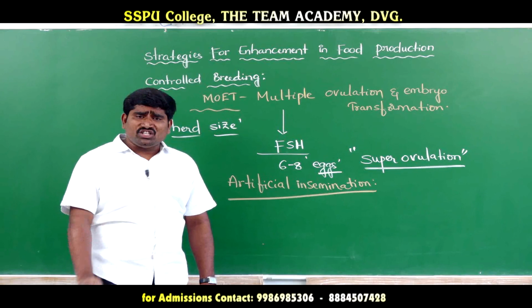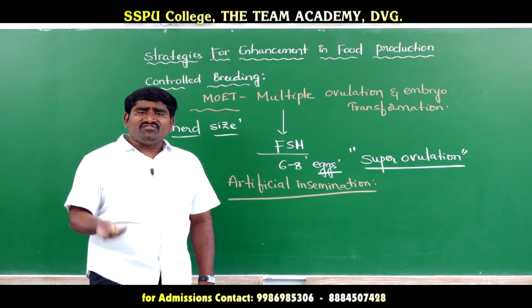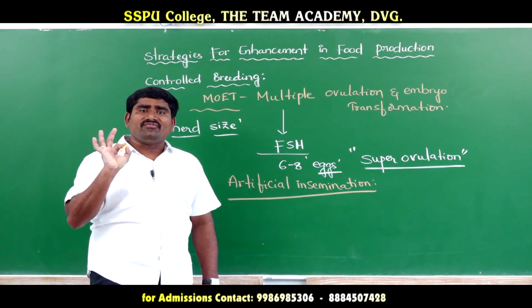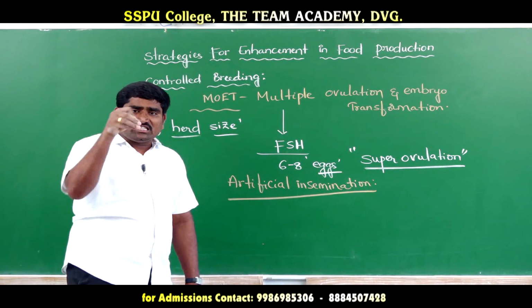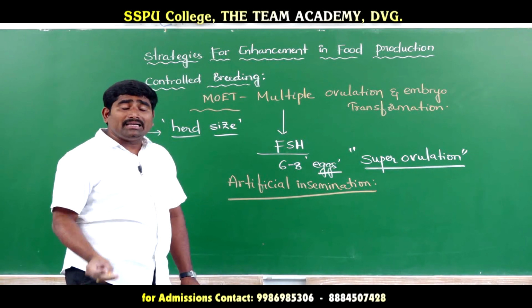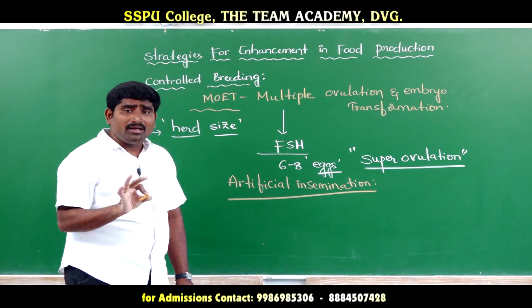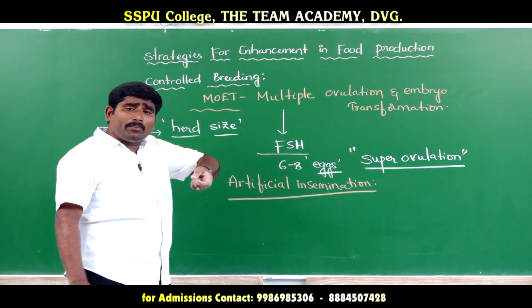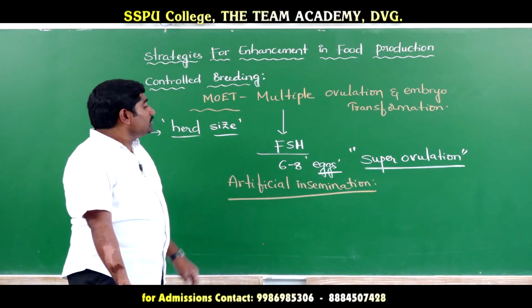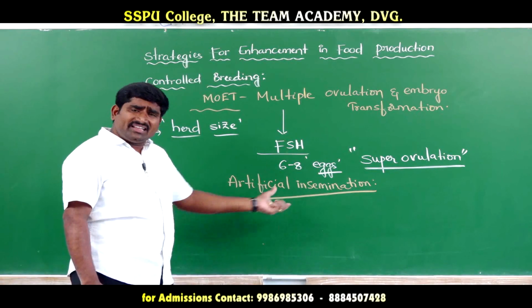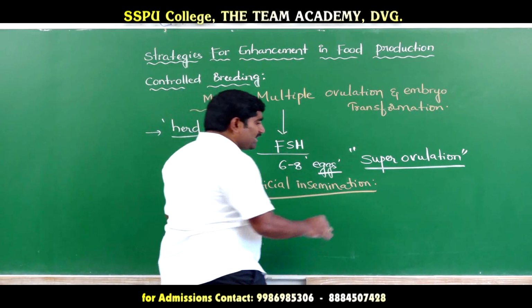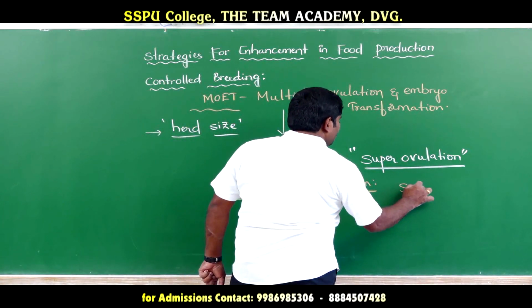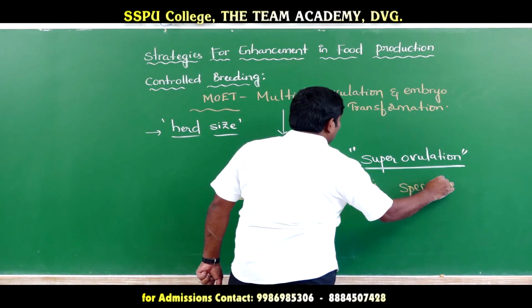Artificial deposition of sperm into the female reproductive tract of a cow is known as artificial insemination. For this process, the sperm is collected from other country bulls.